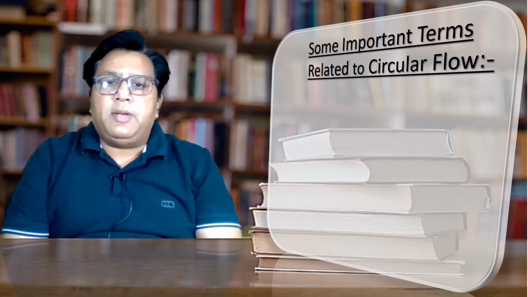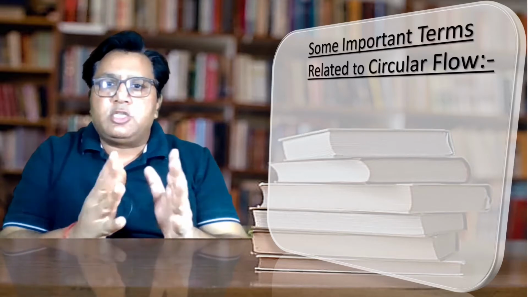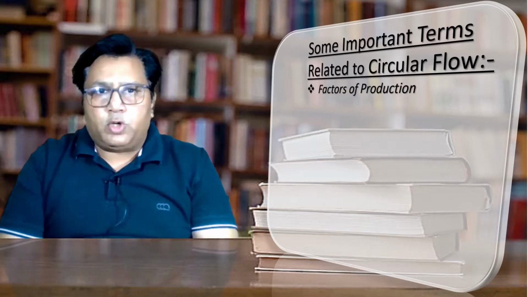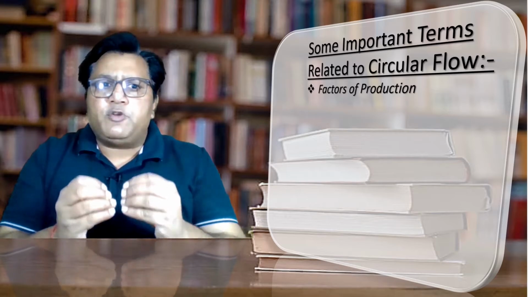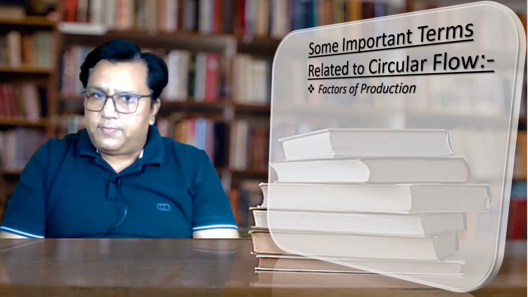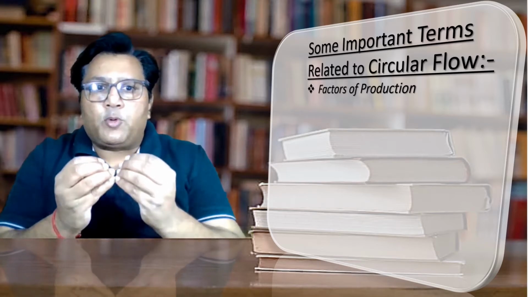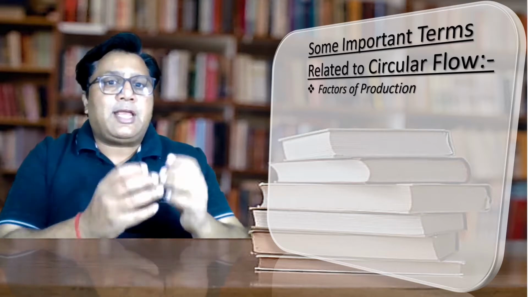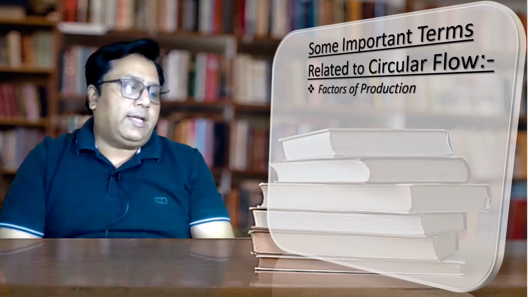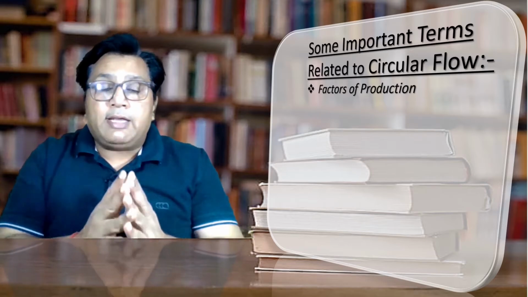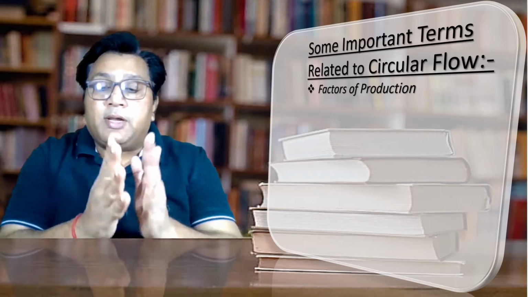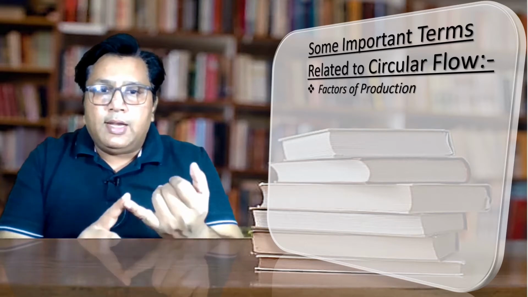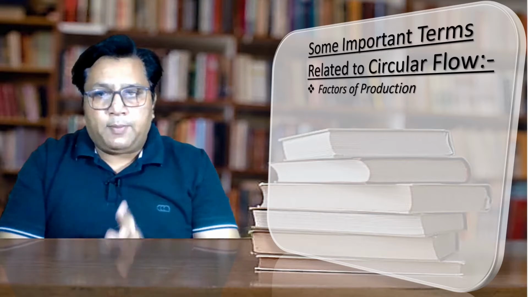Now let us be familiar with some important terms which are related to the circular flow. The first is factors of production. Factors of production refers to the inputs or the resources that are required for the production of goods and services. The factors of production can be broadly classified into four categories. In how many categories can the factors be classified? The factors can be classified into four categories and these are land, labor, capital and entrepreneur.